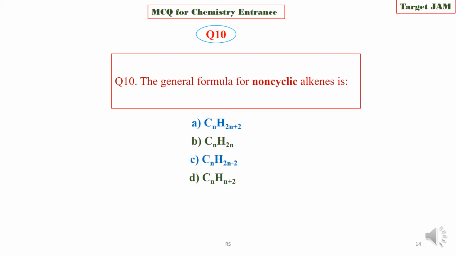Question 10. The general formula for non-cyclic alkenes is. Choose the correct option among these 4.